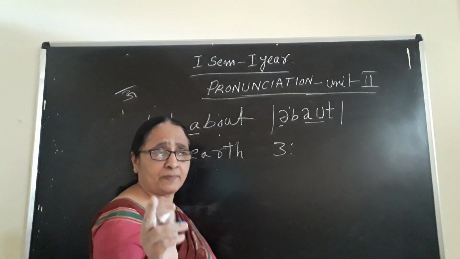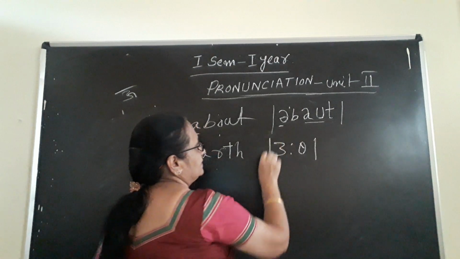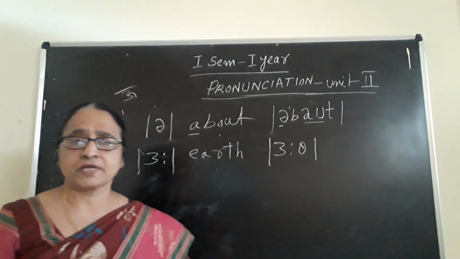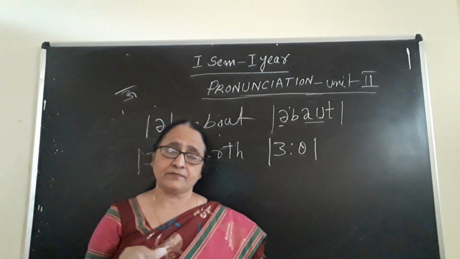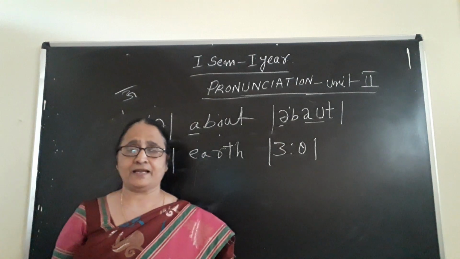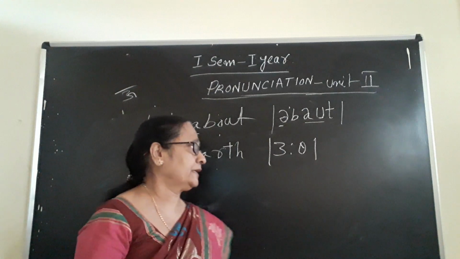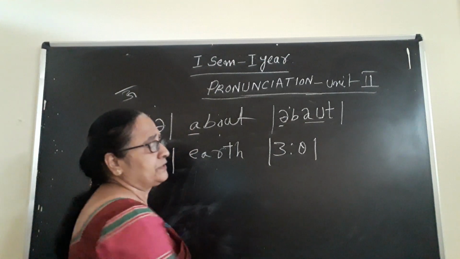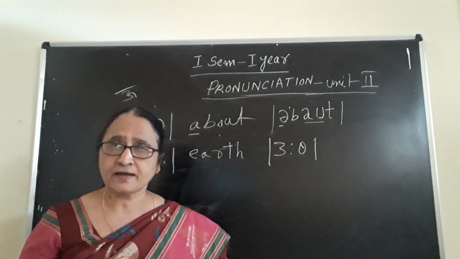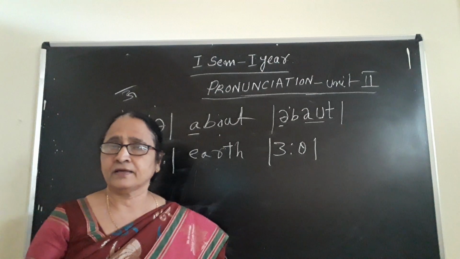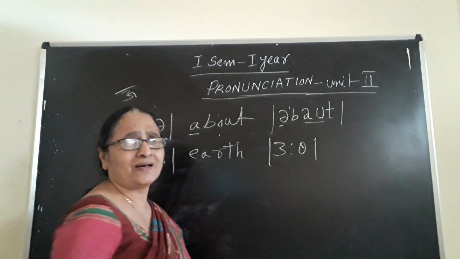I showed you in my previous class the symbol for th, theta. In transcription usually R will be silent when it comes even at the end. Even sometimes in the middle it will be silent, only in some words. Earth. Don't say "errth". So R you should not spell. Only earth.